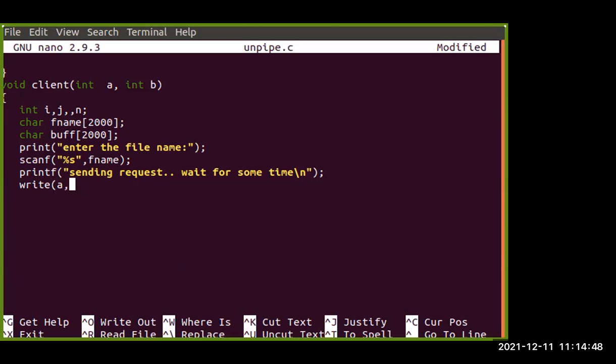Then the particular buffer will store the file name first, fname, and then the buffer value needs to be passed, right?